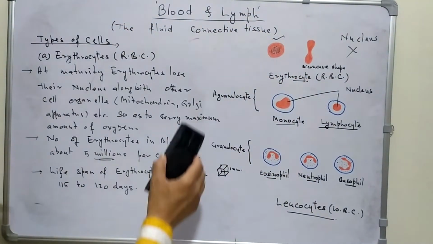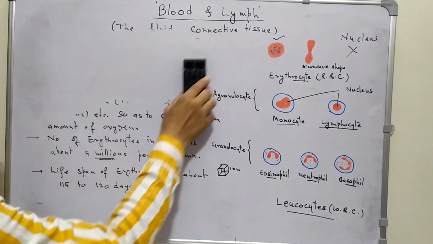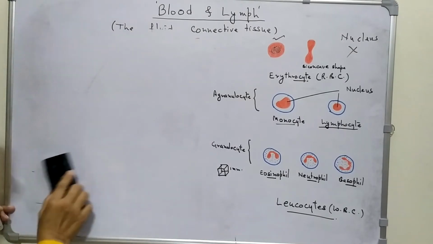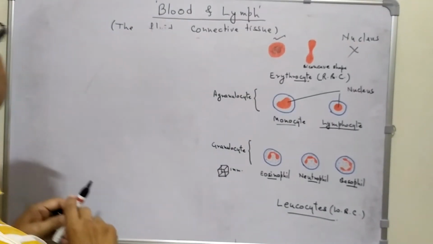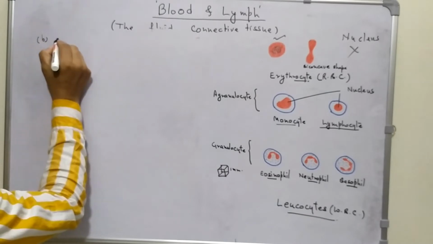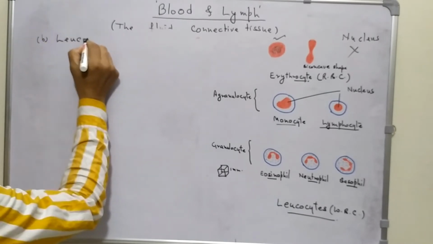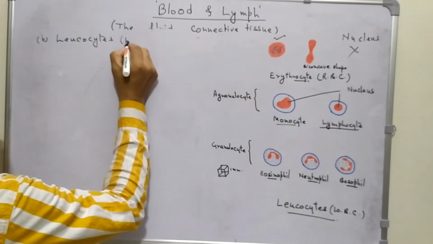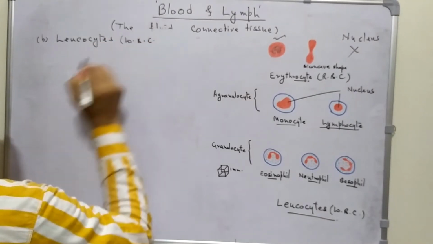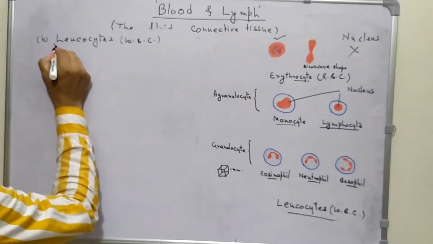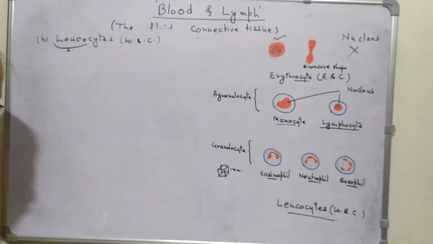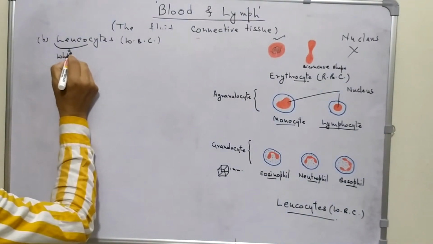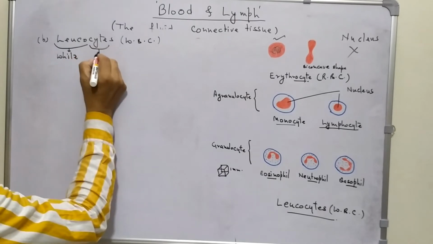Now the leukocytes. They are commonly called as WBC, where leuco means, you have already studied in leucoplast, leuco means white, cytes means cell.